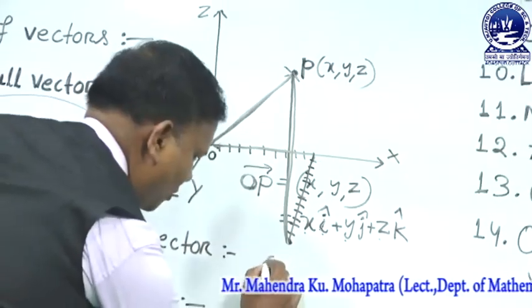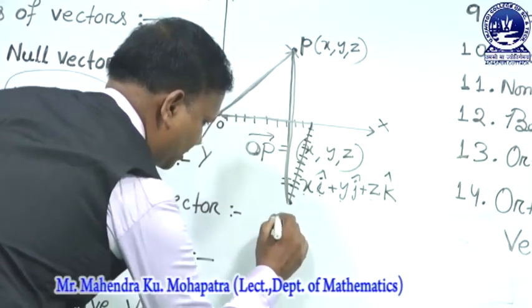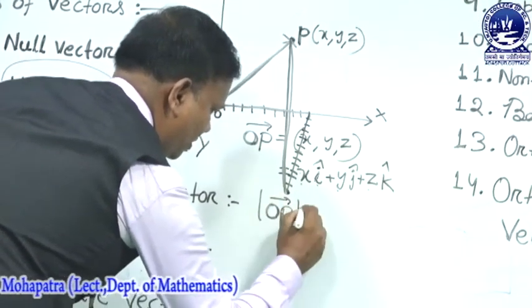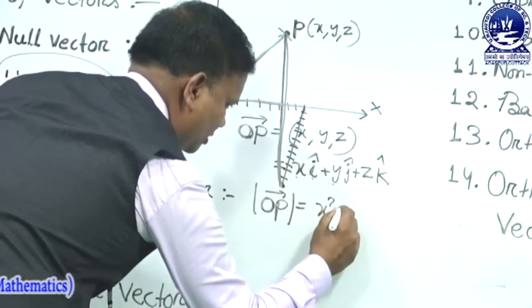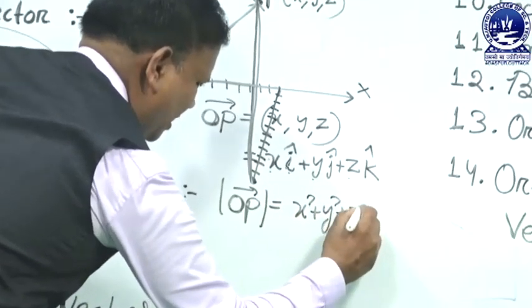The magnitude of the OP vector, the position vector, is given by the formula square root of x square plus y square plus z square.